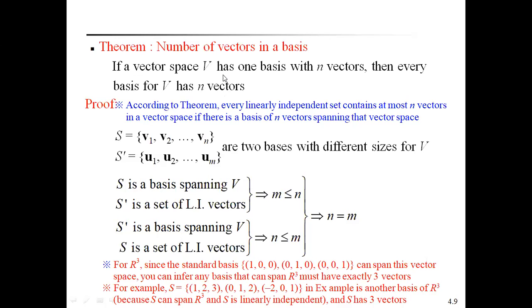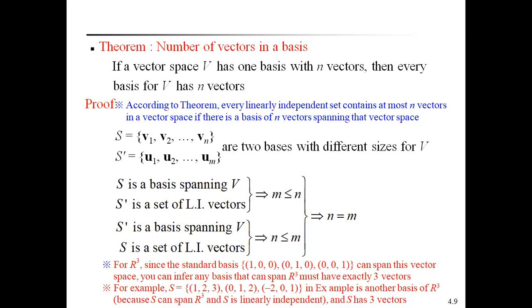If a vector space V has one basis with n vectors, then every basis for V also contains n vectors. From the previous theorem, we know that every linearly independent set contains at most n vectors in a vector space, if there is a basis of n vectors spanning that vector space.